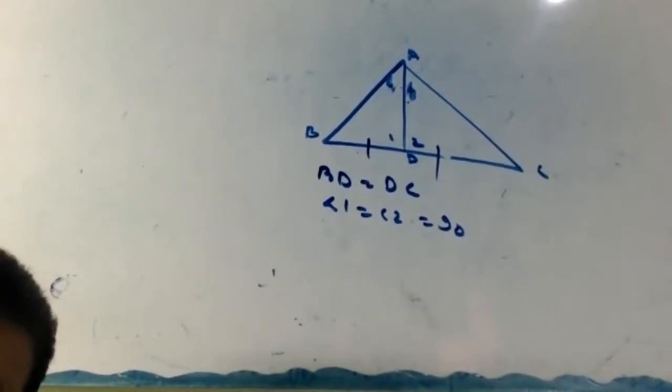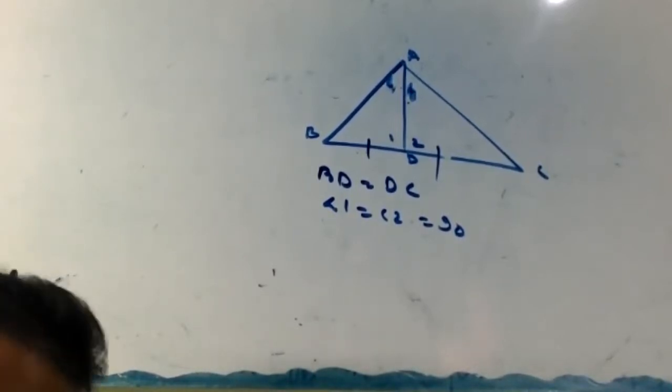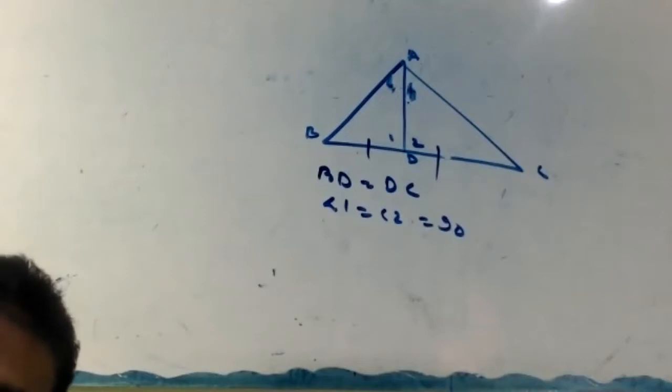Okay, all angles are equal. Okay, try the next one.